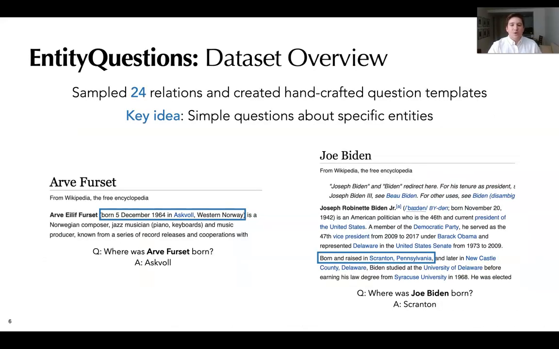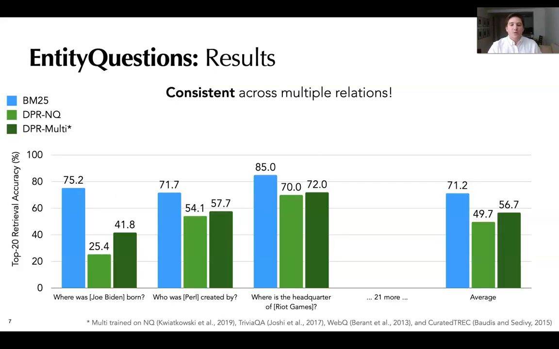Based on this idea, we extended the dataset to 24 common relations from Wikidata, creating a question template for each. The key thrust of our new dataset, EntityQuestions, is to focus on simple questions about a diverse set of specific entities. We found that across all 24 relations in our EntityQuestions benchmark, DPR trained on NQ lags behind BM25 by 22% on average. While training on more datasets, as in DPR multi, does help, it still lands far behind the sparse baseline. Along with presenting this dataset, the main goal of our paper was to figure out why.